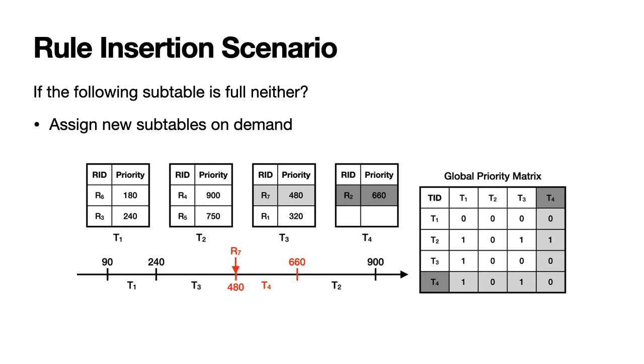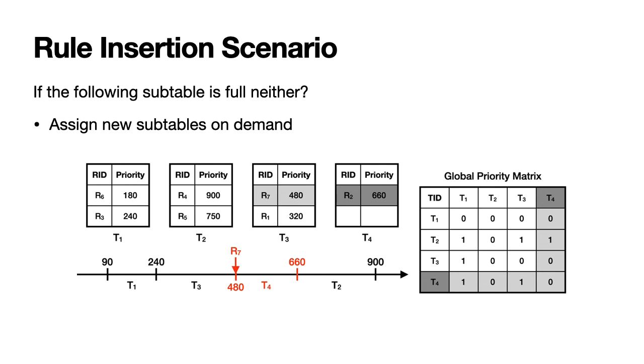A naive approach may lead to iterative rule reallocation between neighboring subtables until an available entry is located, which again incurs O(n) cost, where n is the number of subtables. Note that the priority matrix decouples subtable priorities from physical addresses. Therefore, in this case, an empty subtable is assigned to accommodate the evicted rule.